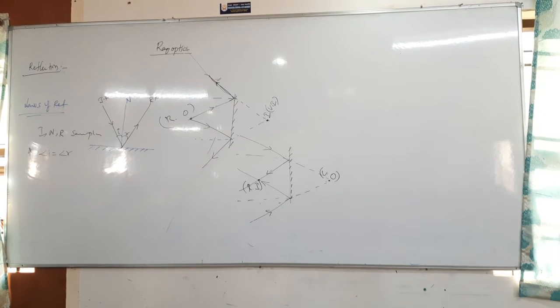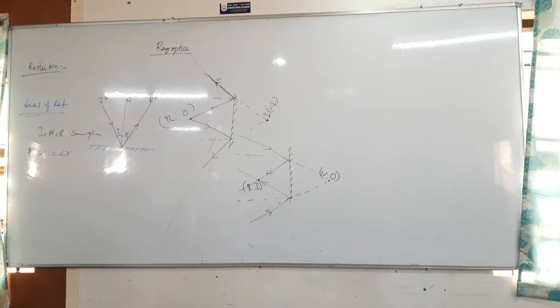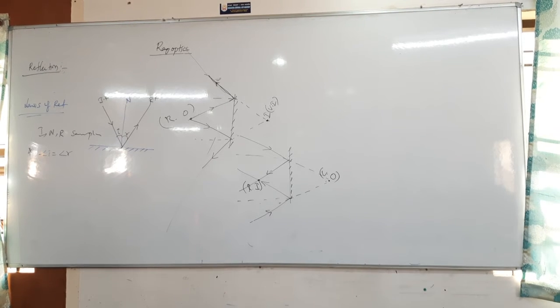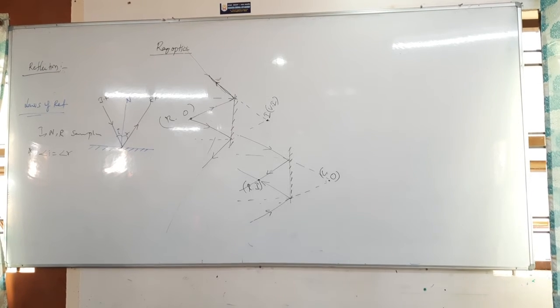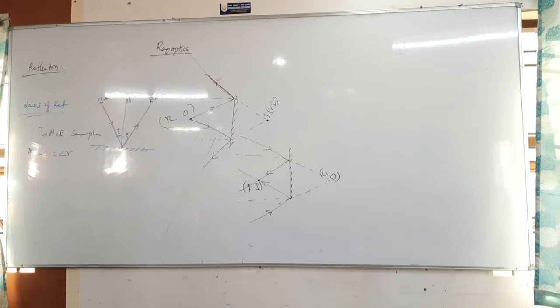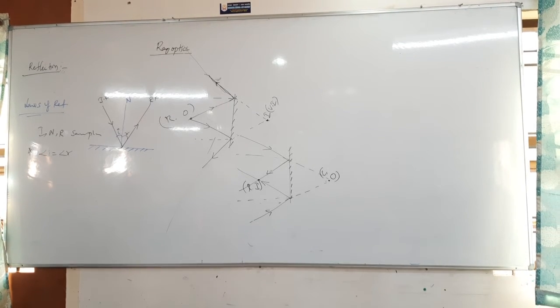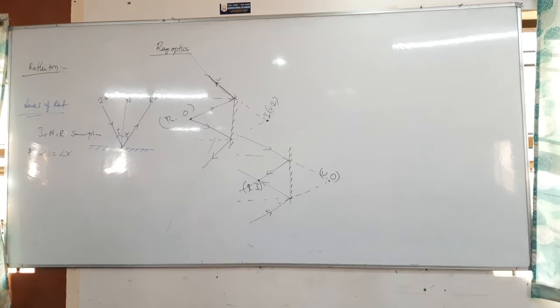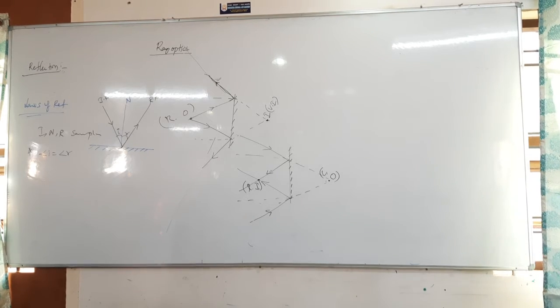Next one is virtual image: point of intersection of extended reflected rays. Write the note: object belongs to incident rays, image belongs to reflected rays.